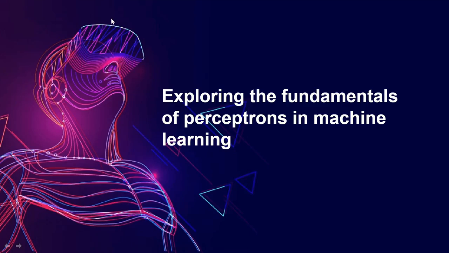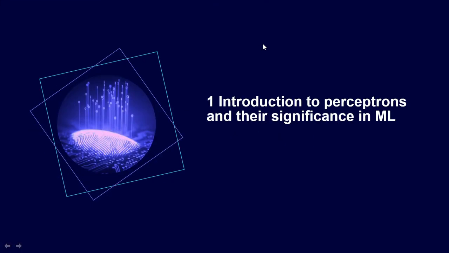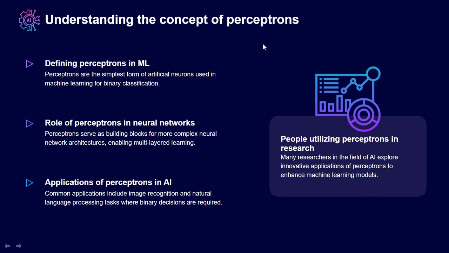Hi everyone. Now we are going to look at the concept of perceptron in machine learning. First, let me explain the fundamentals of perceptron in machine learning, which is a very fundamental concept when you learn deep learning in artificial intelligence. So first we look at an introduction to perceptrons and their significance in machine learning.